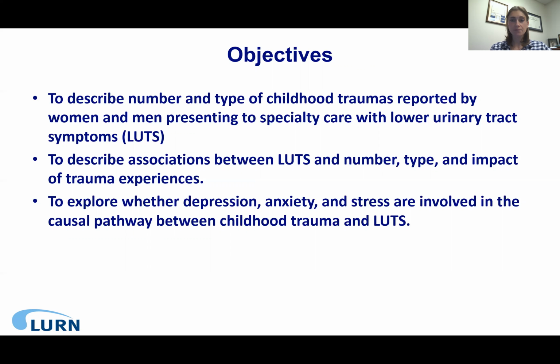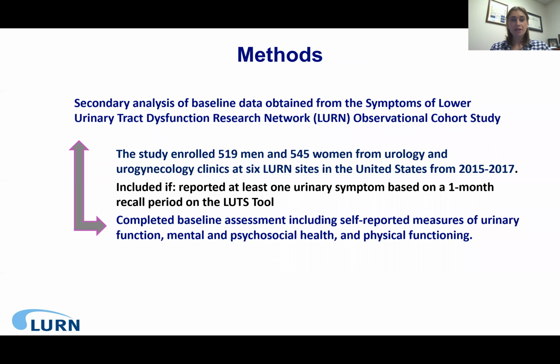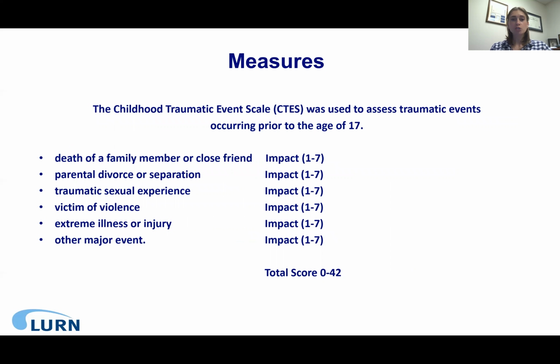This was a secondary analysis of baseline data obtained from the LURN Observational Cohort Study, which enrolled 519 men and 545 women from urology and urogynecology clinics over a 2-year period in the United States. Participants were included if they reported at least one urinary symptom based on a 1-month recall period on the LUTS tool. The Childhood Traumatic Event Scale was used to assess traumatic events occurring prior to the age of 17.